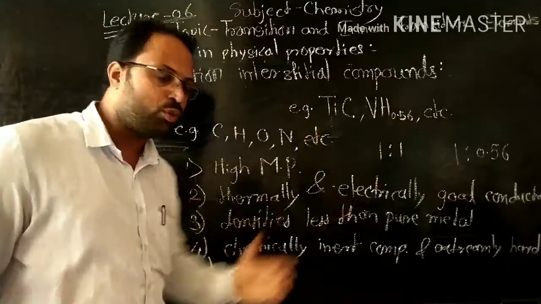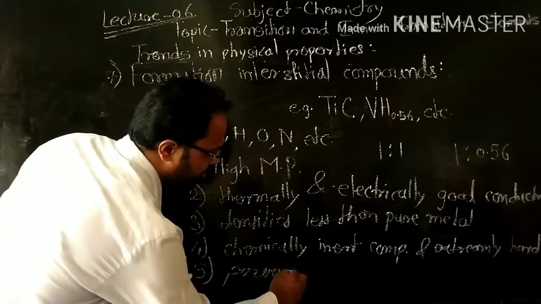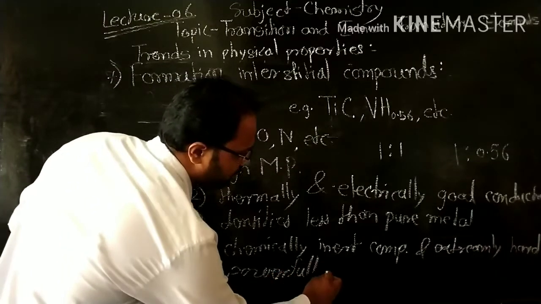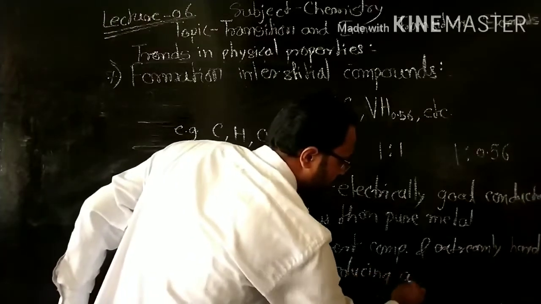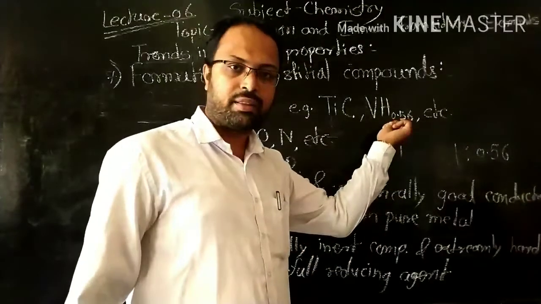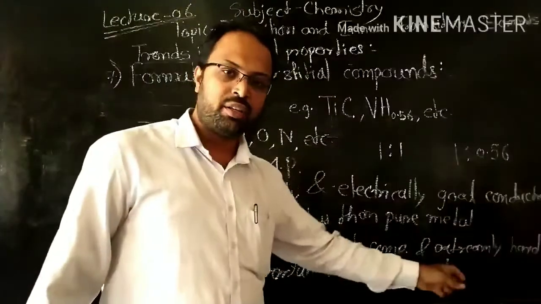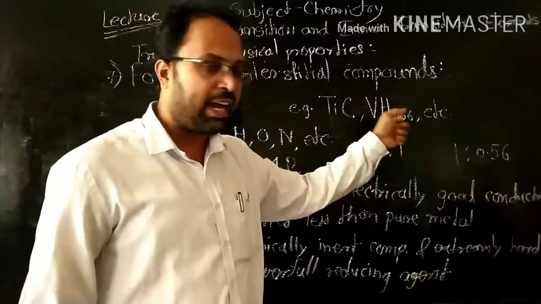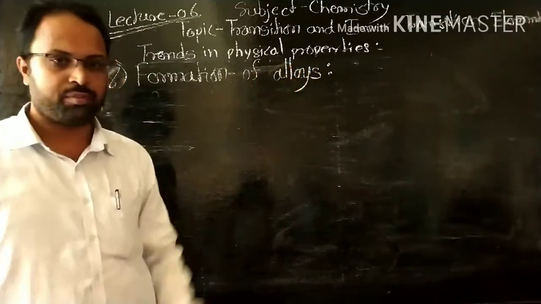Transition metals are used as powerful reducing agents. Like that, interstitial compounds are used as powerful reducing agents. These are the hydrides. The last point is formation of alloys.